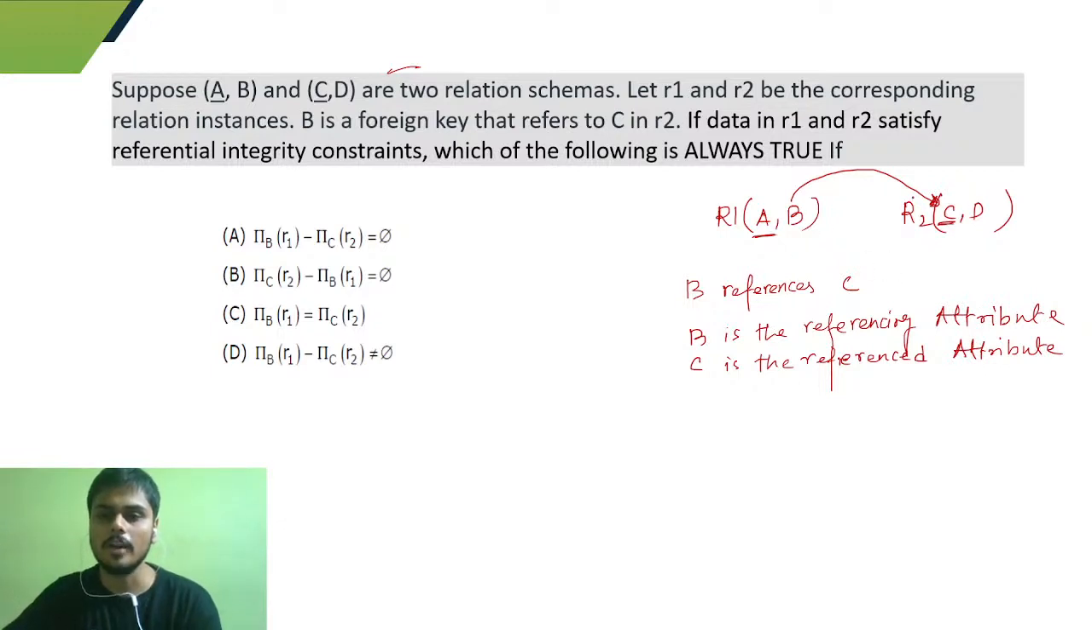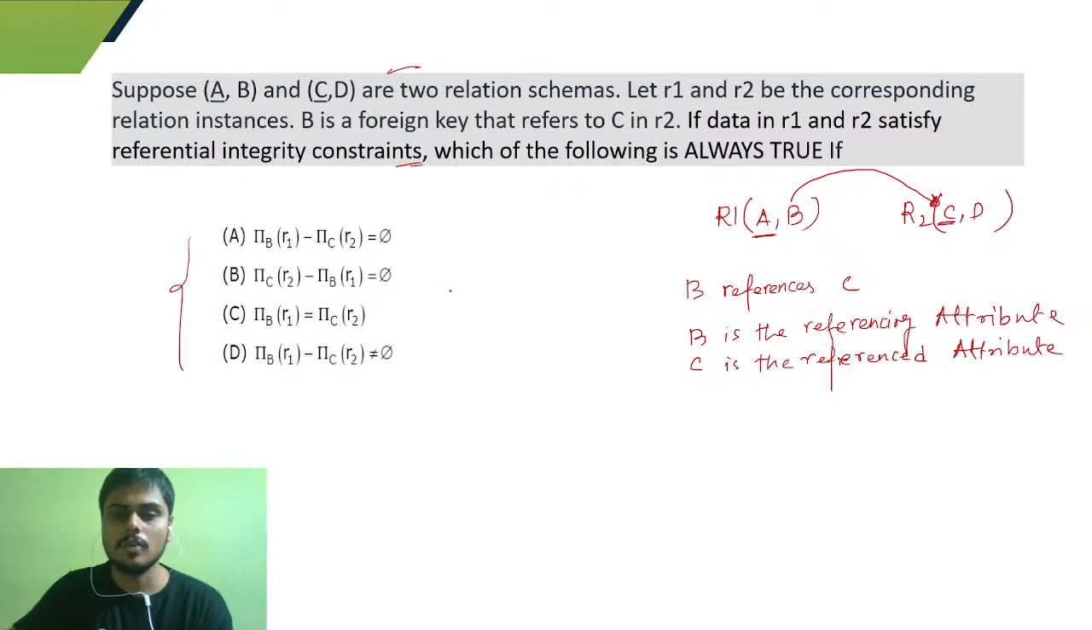So it is actually a foreign key, and if data in R1 and R2 satisfy the referential integrity constraint, then which of the following is always true? If so, then which one of these given options will be true? So when will it be true?